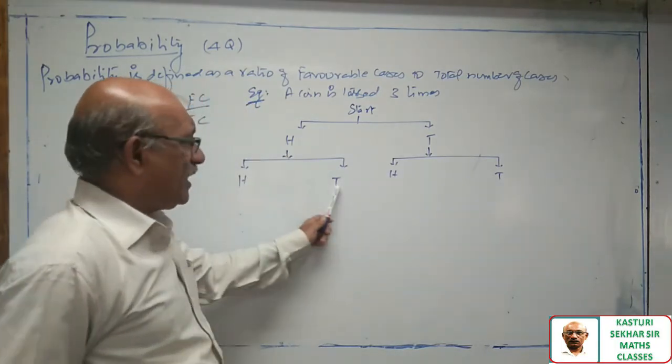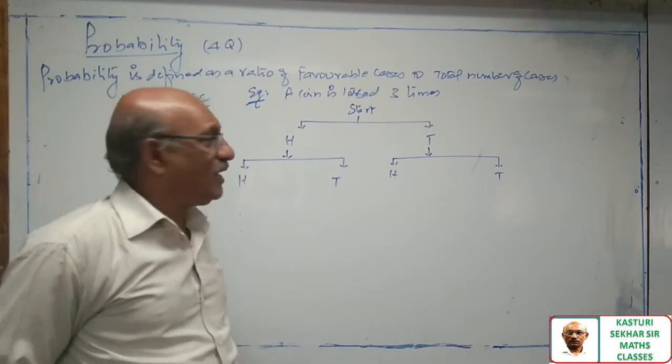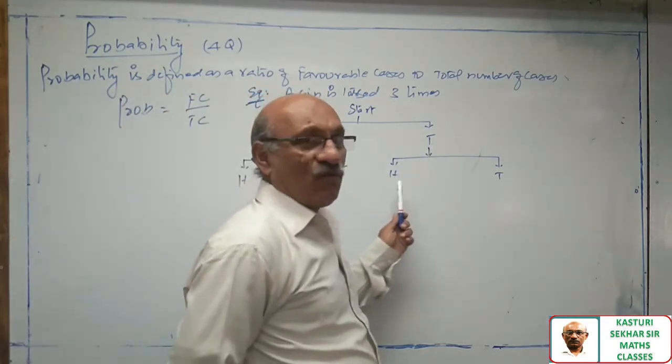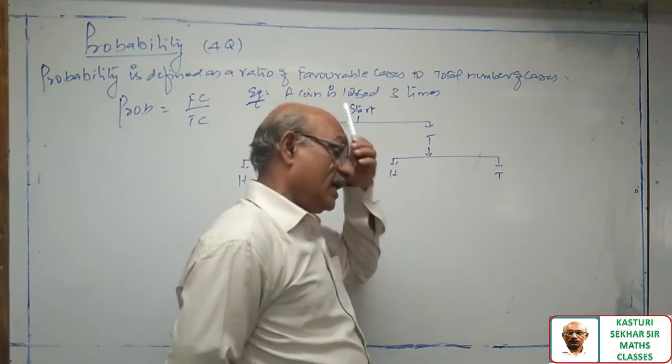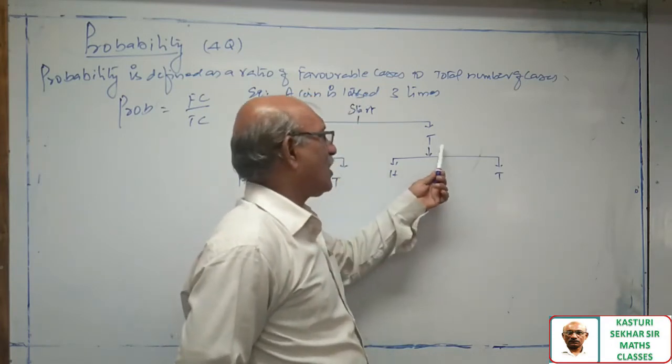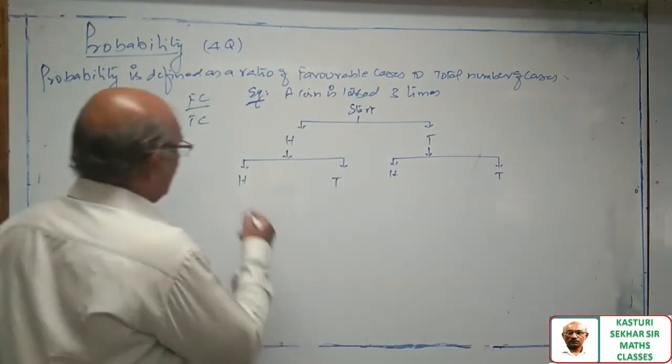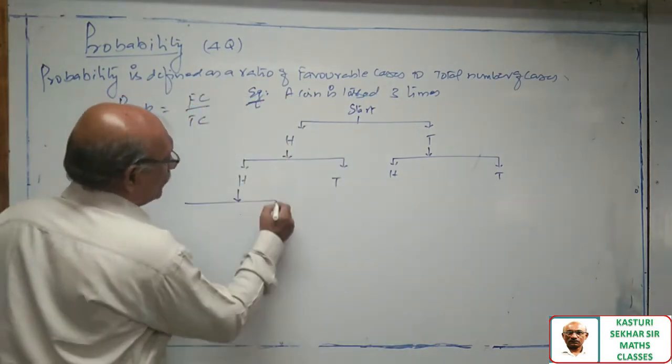It may be head or it may be tail. Similarly, when the result of the first experiment is a tail, I may go for second time. Again, I will get head and tail. Similarly, here also you have to toss a third time.